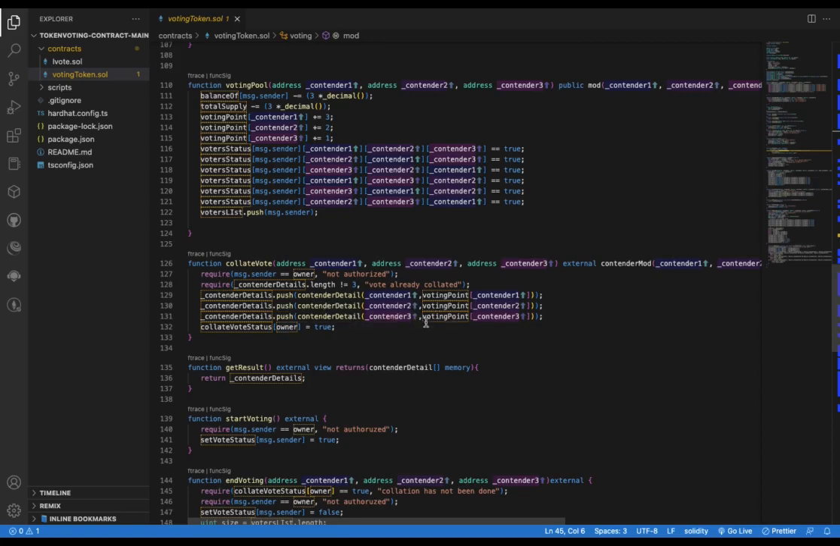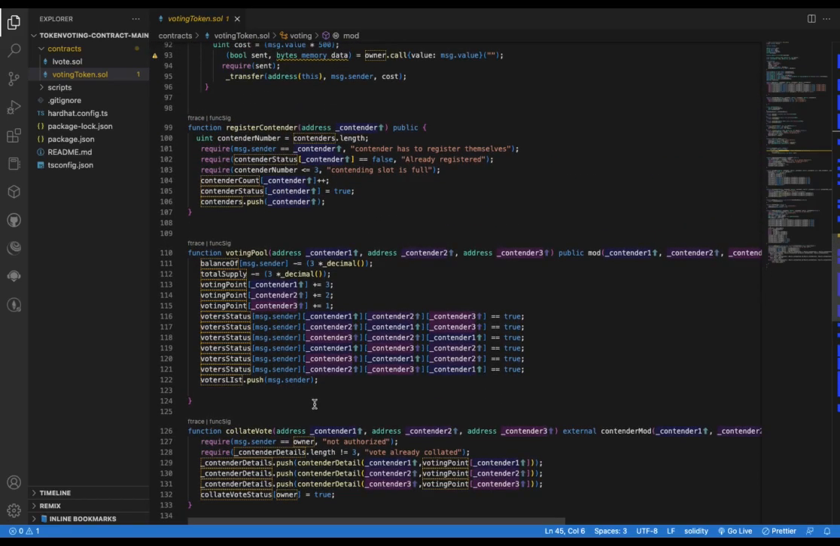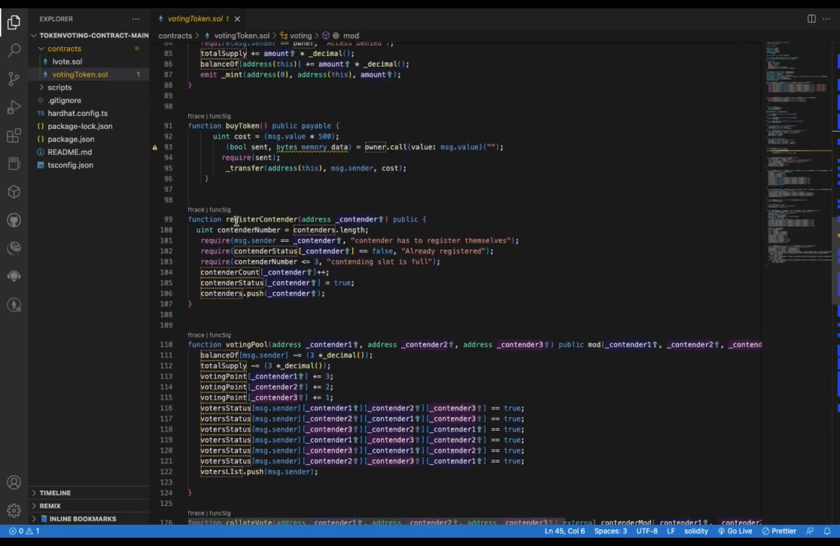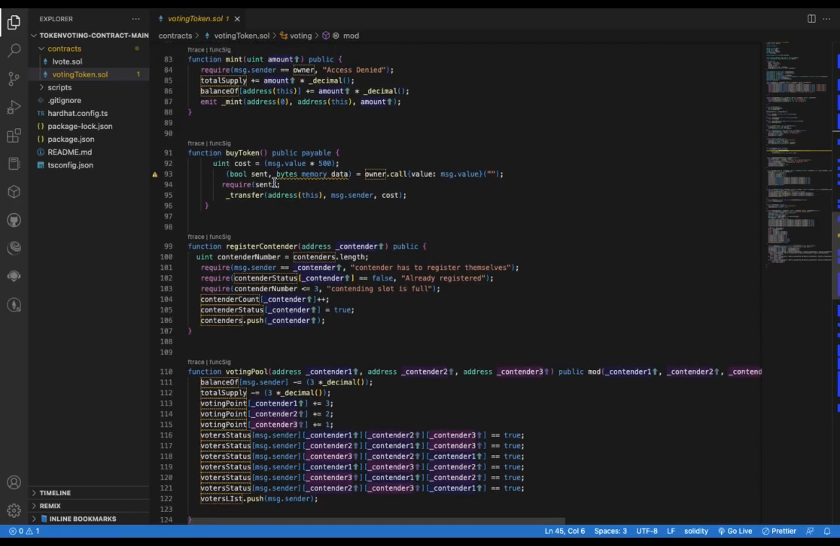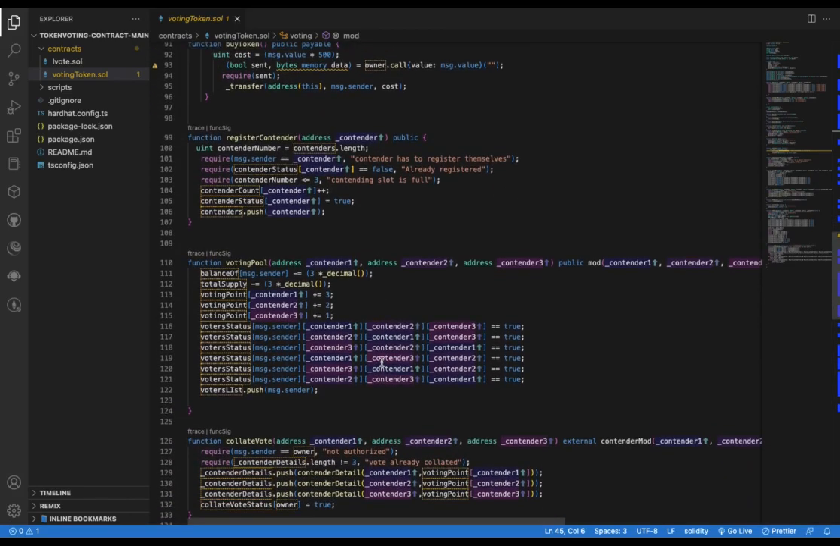One of the things you have to consider as a programmer is that you have to be DRY: don't repeat your code. So that's basically something I'm still trying to work out on this code. I have a function that registers contenders, and also a function that buys tokens. Registration is free, but if you want to vote for anyone, you have to buy tokens. And if you don't have tokens, you cannot vote.